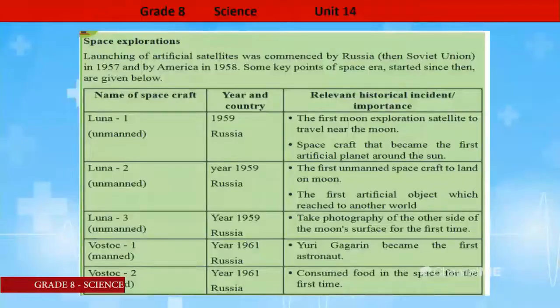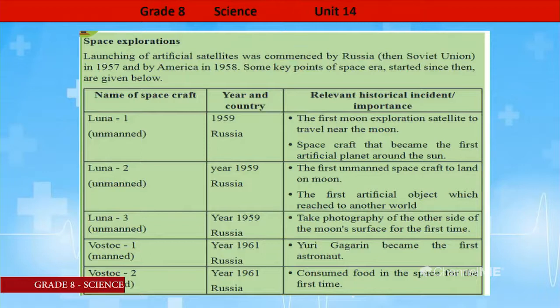The launching of artificial satellites was commenced by Russia, then we called Soviet Union. Earlier it was Russia in 1957 and by America in 1958. Some key points of space era are stated in this table. Let's see what they are. The name of the spacecraft, the year and country those satellites were launched, the relevant historical incident and the importances of those incidents. Then the first one, according to this table, Luna 1.